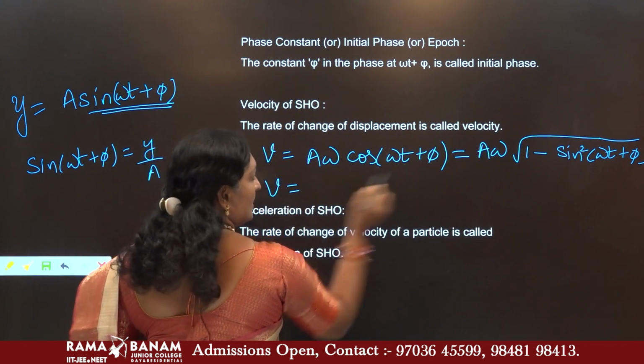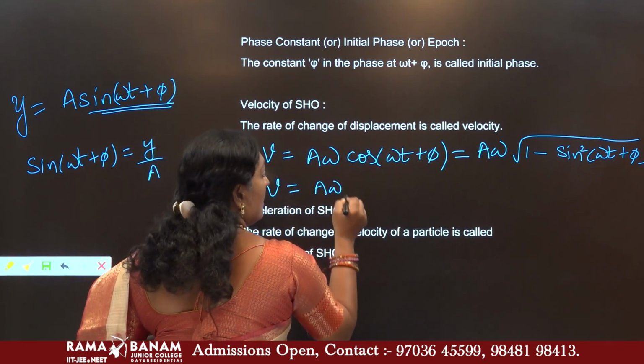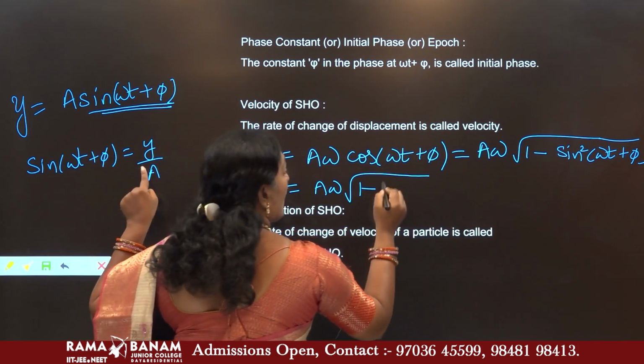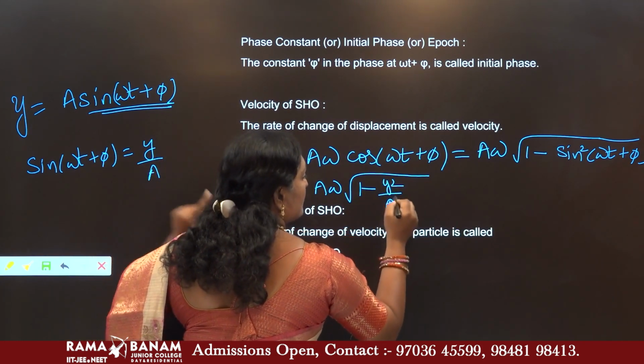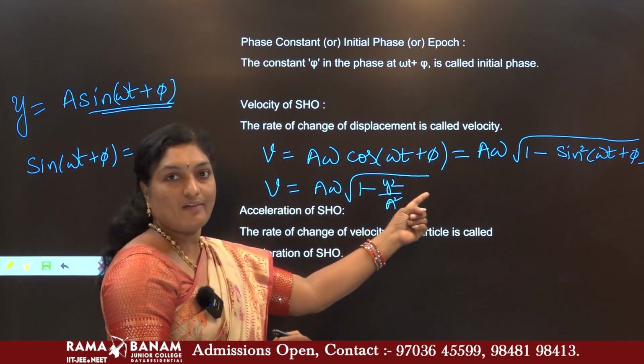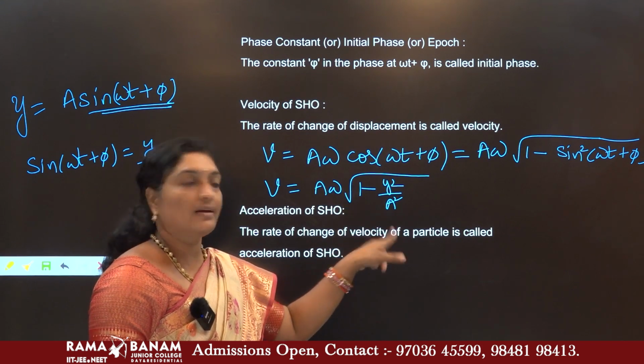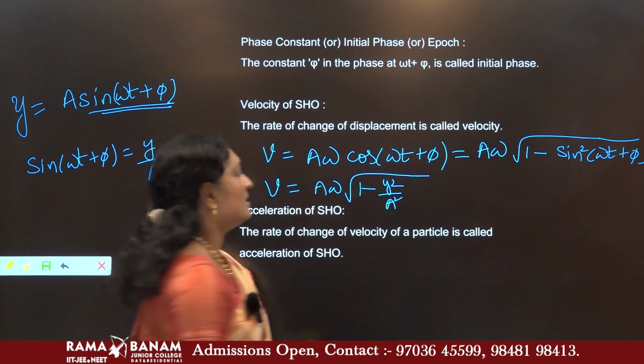Hence the value of v is a omega under root 1 minus y square by a square. Simplify: a square minus y square, and in the denominator you have root over a square, which is nothing but a. That a and this a get cancelled.